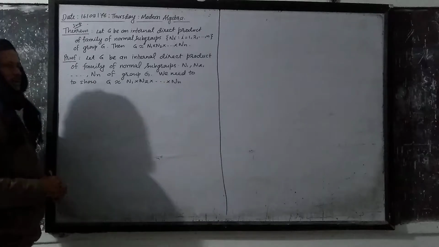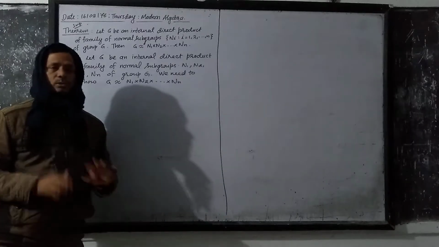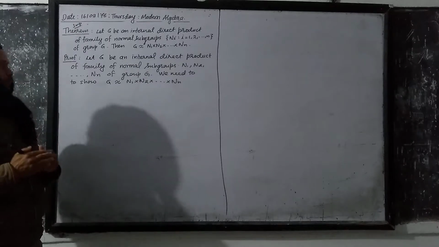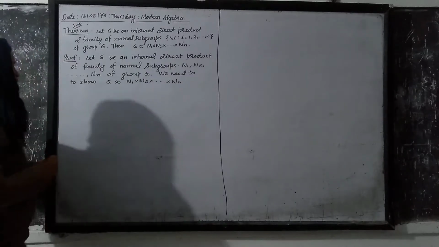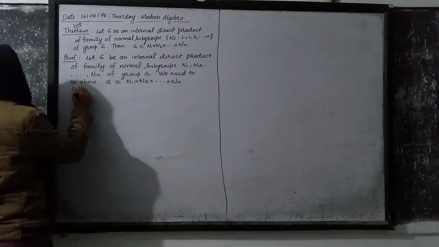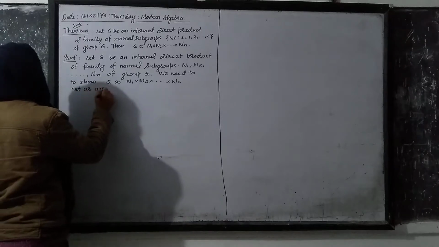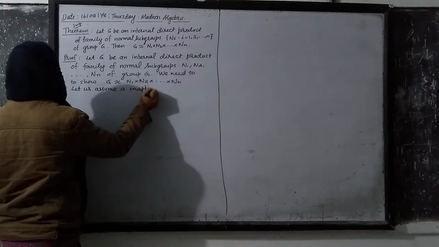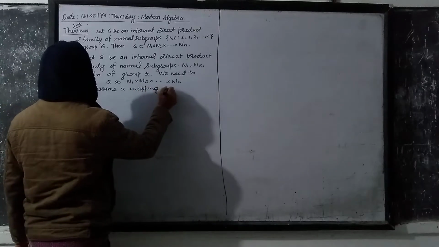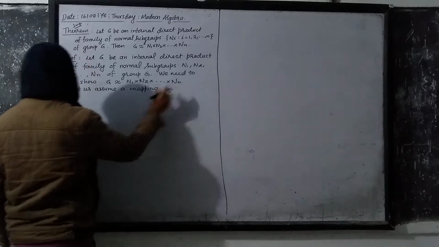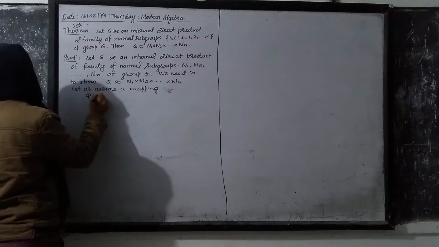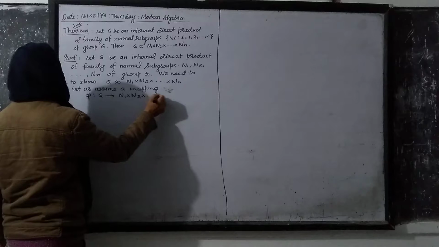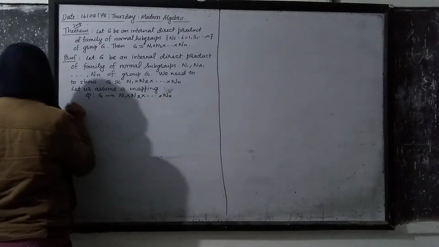To show this result, I will assume a mapping between these two. Let us assume a mapping or function phi from G to N1 cross N2 cross up to Nn, defined by